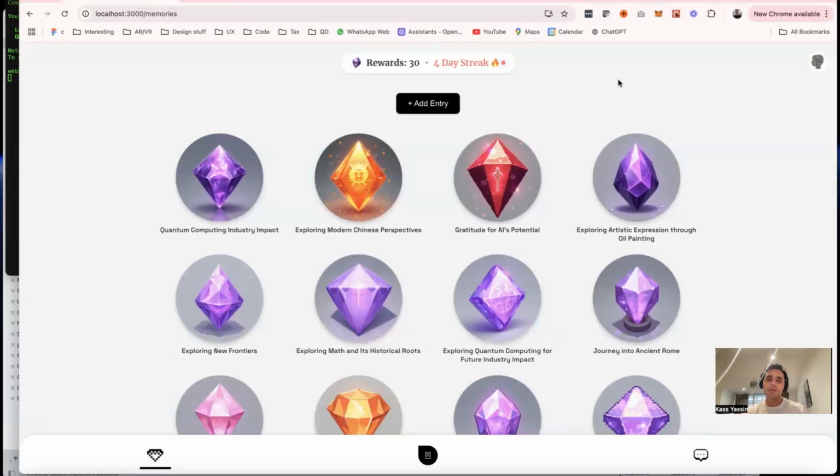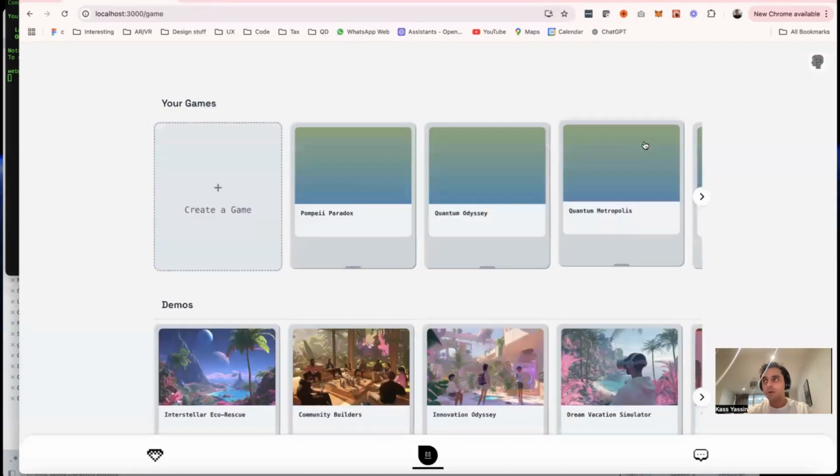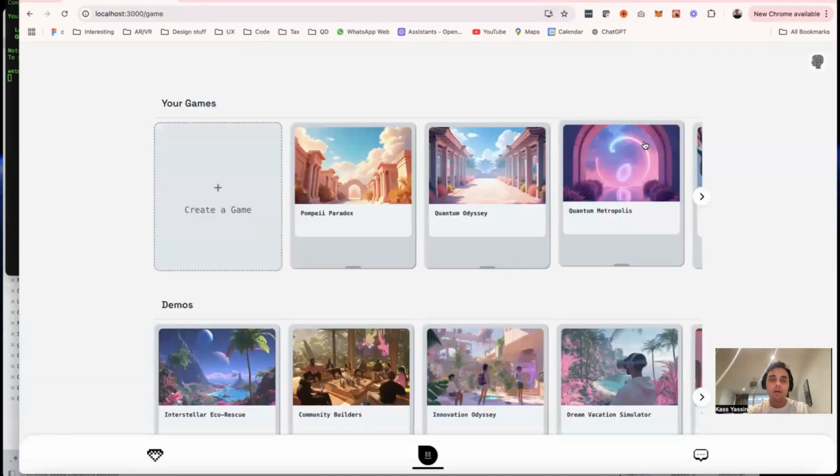And so this is the core of the app. But the interesting thing is what you can actually do with these gems, right? So the gems, to me, I see them as tokens or a currency that you can use to create game worlds, essentially.